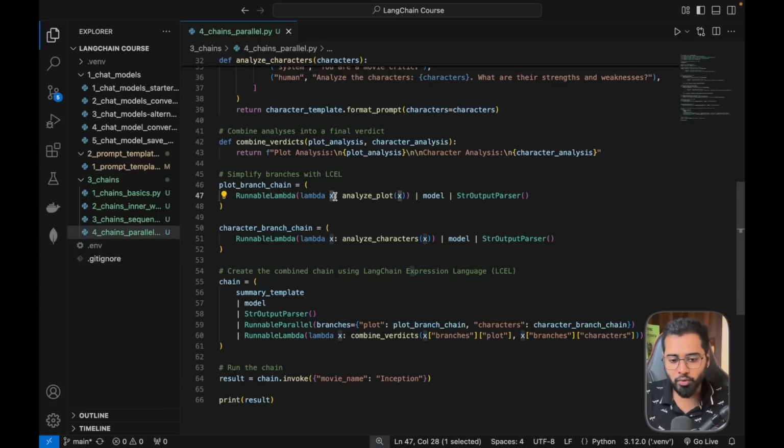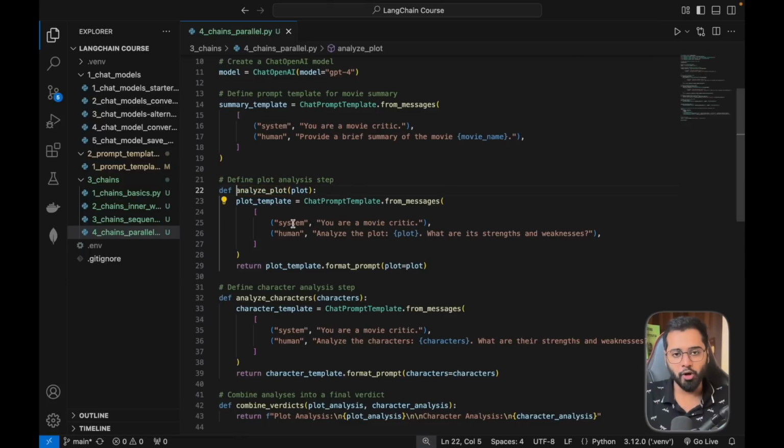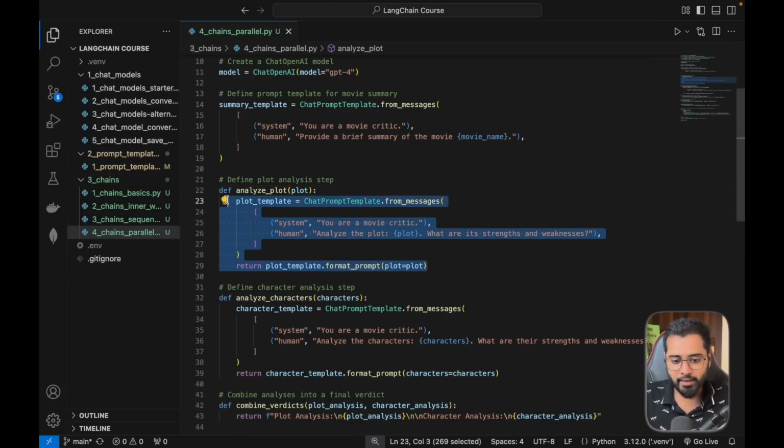So the summary of the movie from the previous task, you remember the first task was to gather the summary from the LLM, right? That summary of the movie from the previous task is passed into this first runnable lambda task. So here we're constructing another prompt. Here we are just creating a prompt that tells the model to analyze the plot. If I scroll up here, you can see that it says you are a movie critic, and we provide in the plot here as well.